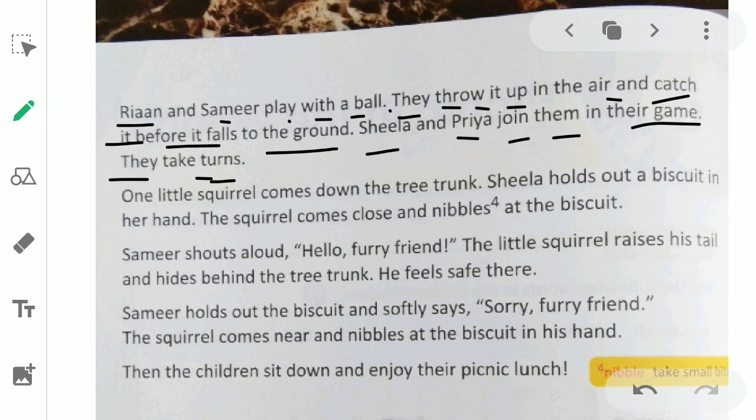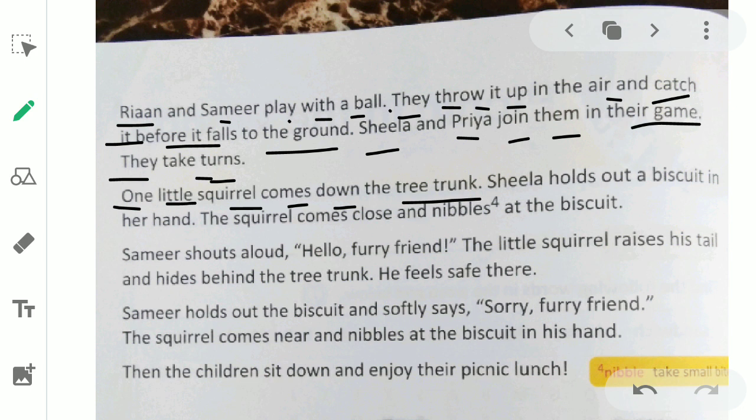Now, one little squirrel comes down the tree trunk. One squirrel, एक ट्री से, it comes down, ठीक है, वो नीचे आ जाती है. Trunk means, bete, a part of the tree. Trunk is a part of the tree, a stem-like part.